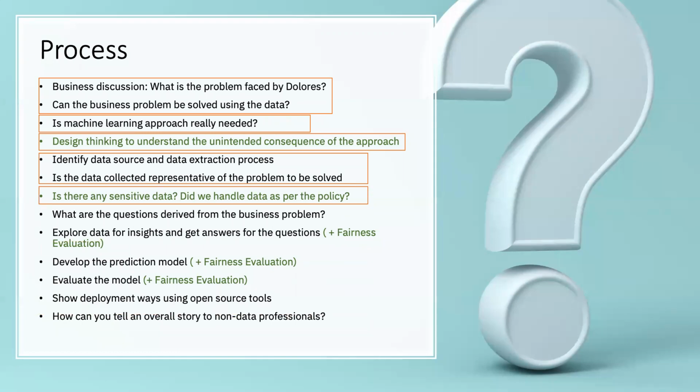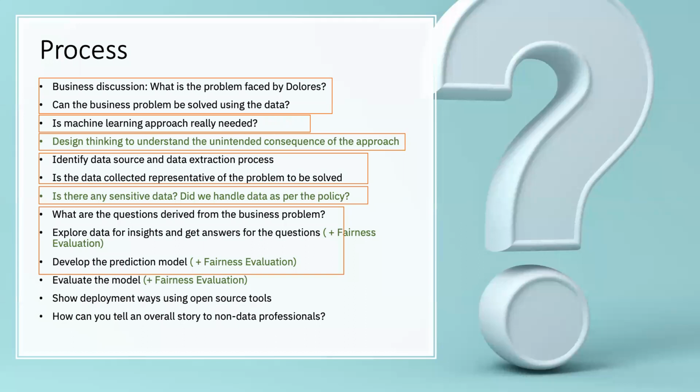The next important aspect that we are going to see is handling sensitive data. And once we are done with that, we are going to convert the problem that we are going to solve into a data science question, and we are going to use our tools and techniques to explore and extract answers from data for the question. And we are going to develop the model and evaluate it. Once it's all good, we get into the deployment aspect, like creating it as a microservice.